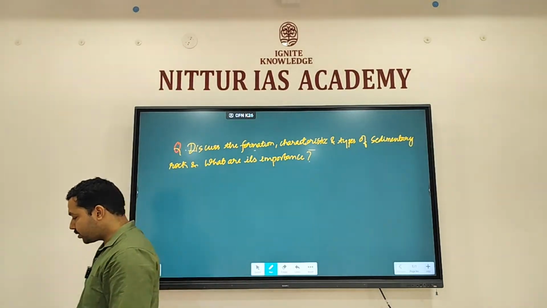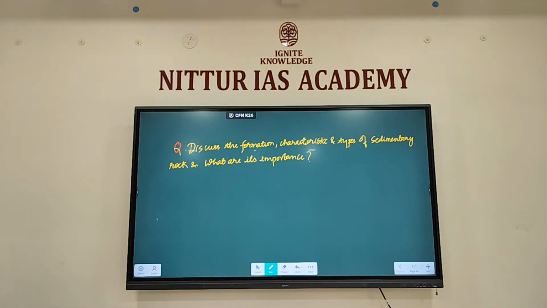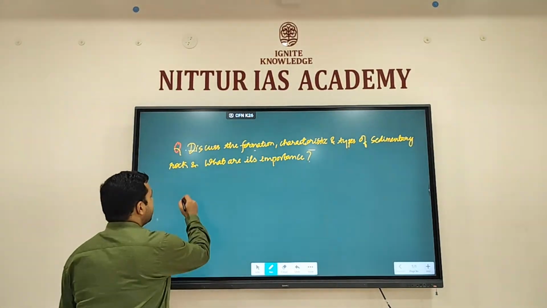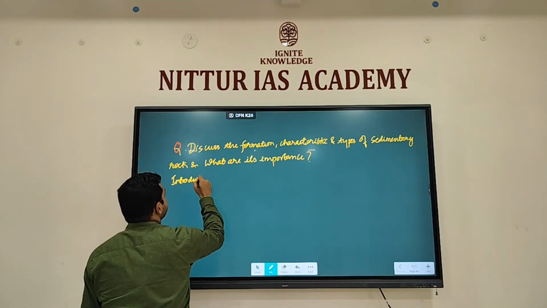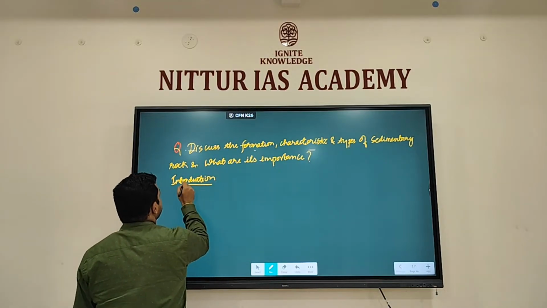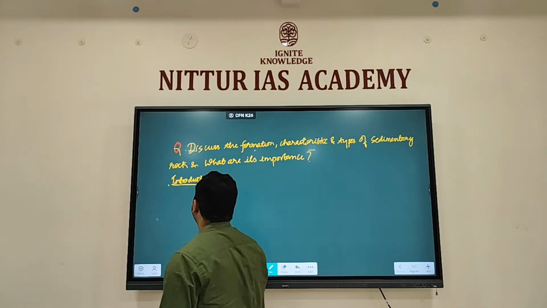So this was one of the questions that were given in the test. Discuss the formation, characteristics and types of sedimentary rock. What are its importance? So in these questions, as we discussed, first you have to write regarding introduction. So what will you write regarding introduction?